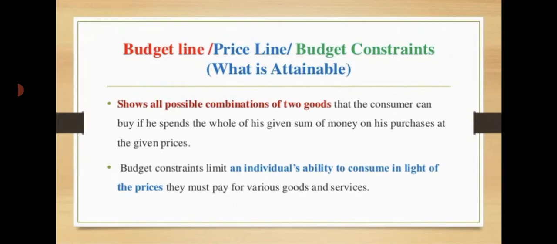If a consumer has a budget of 60 rupees to spend on goods 1 and goods 2, and also assume that the price of goods 1 is rupees 2 and the price of goods 2 is rupees 1, accordingly we can find out the budget set of the consumer. What does it show? If the consumer spends his entire income on goods 1, he can buy 30 units of it. On the other hand, if he spends his entire income on goods 2, he can get 60.